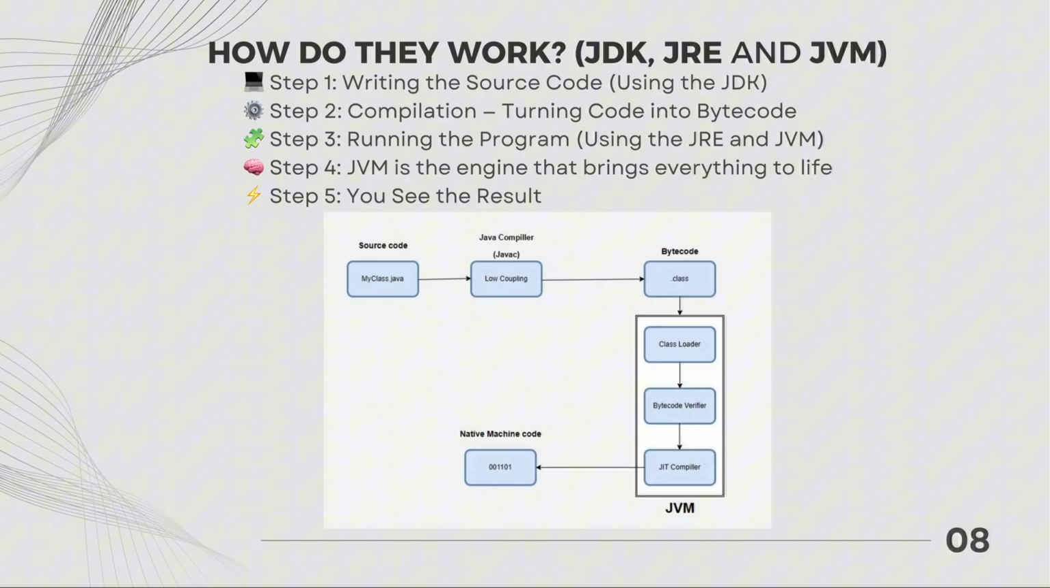Before we can start coding in Java, we need to make sure our computer has the right environment set up. That means installing the tools that allow us to write, compile, and run Java programs. Remember, Java is not just one single application. It's made up of several key components that work together: JDK, JRE, and JVM, as we discussed previously.